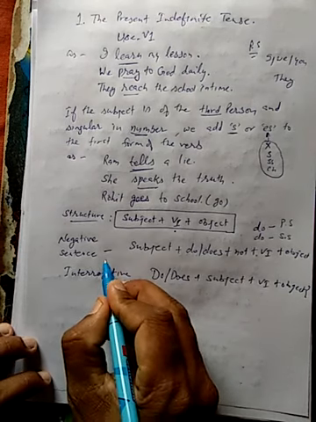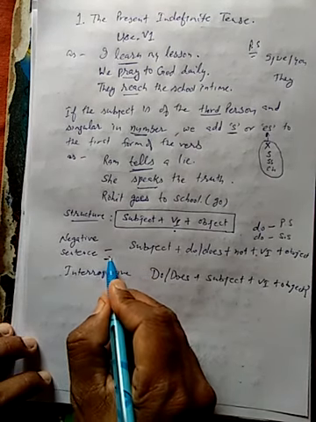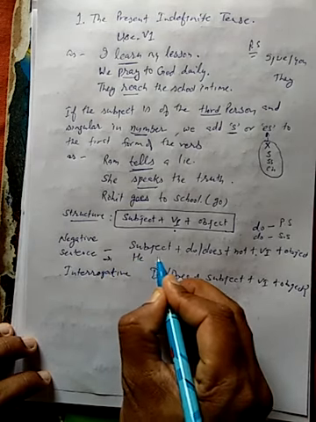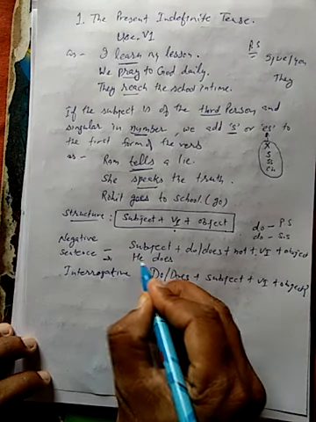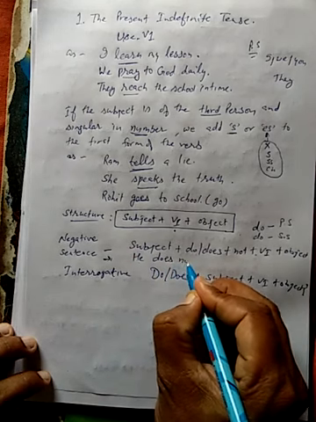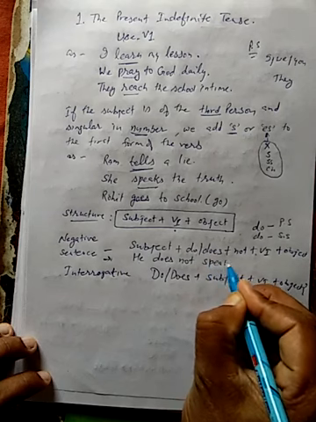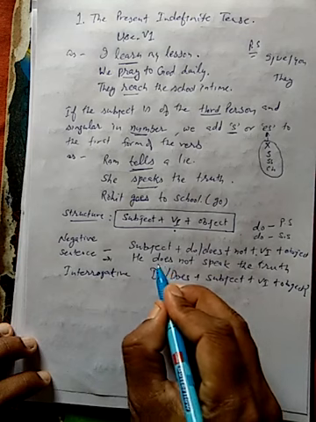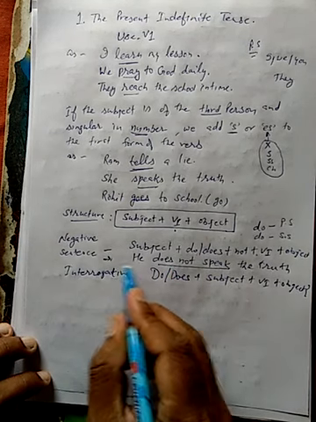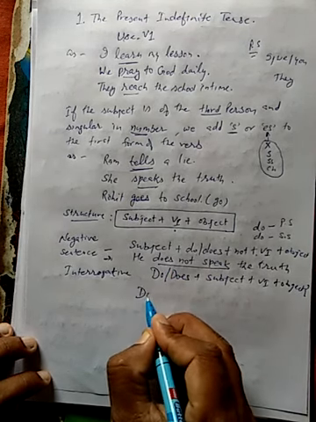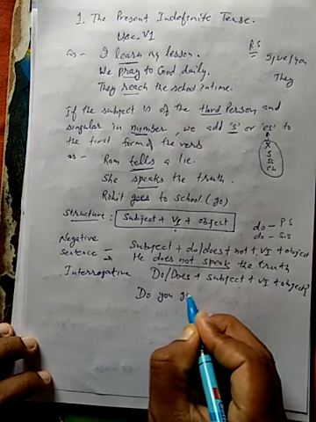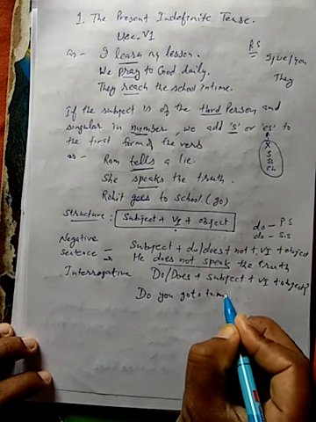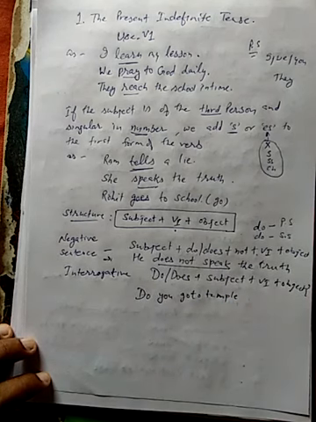Let's cite one example for each. He does not speak the truth. Why does? Because he is singular. So does not speak the truth is the negative sentence. Do you go to temple?